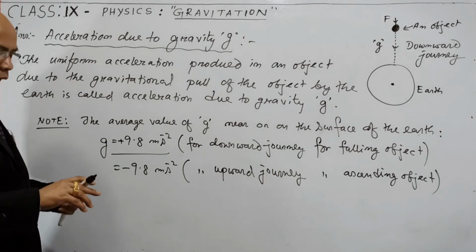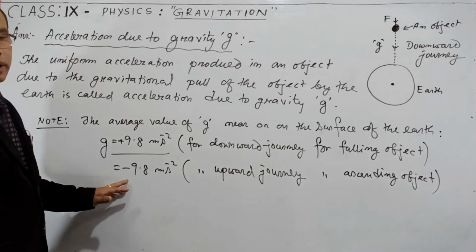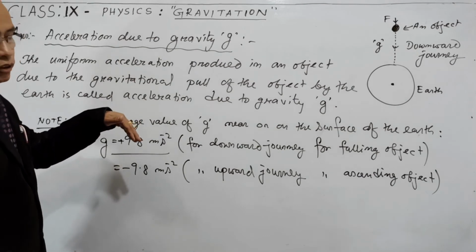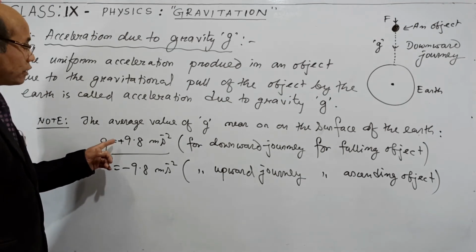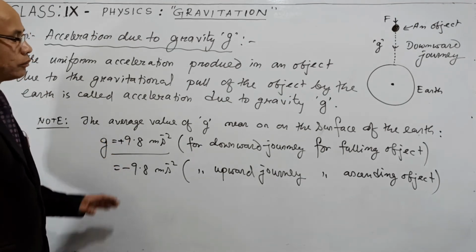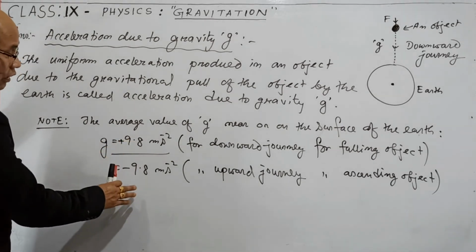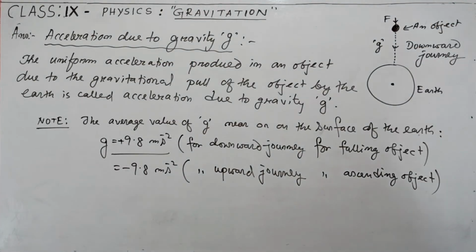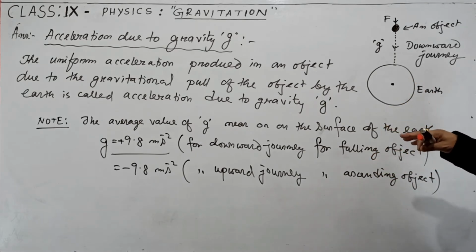When you throw something against the gravitational force, then in that case the value of g should be minus 9.8 meter per second square. And in case of some object which is falling towards the center of the earth or towards the earth's surface, in that case you can take the value of g as plus 9.8 meter per second square. So you should not forget, during mathematical calculations, the value of g should always be 9.8, but its sign should be plus if it is a downward journey, and its sign is minus if it is an upward journey. Upward journey means against the gravitational force of the earth.